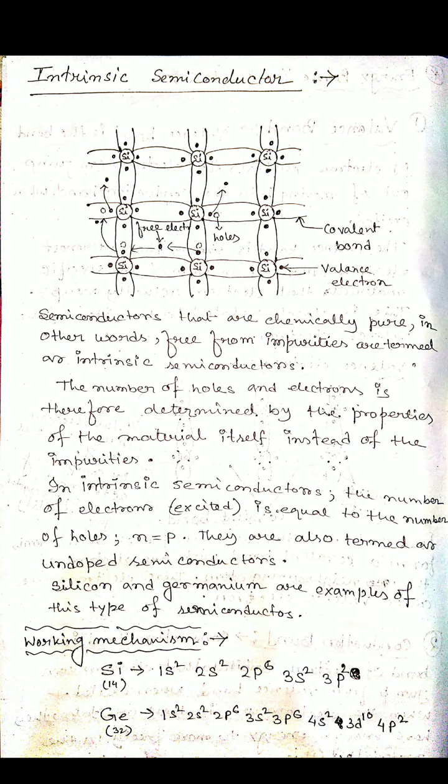So the numbers of holes and electrons are the same. n equals p, where n represents the number of electrons and p represents the number of holes.